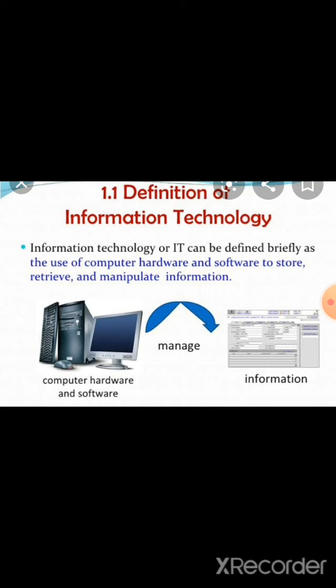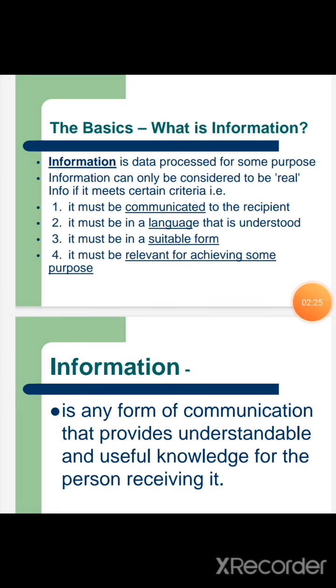Then only can we learn how information is connected with technology. Information is data processed for some purpose. So what is data? For example, consider your marks card. In that, each of your marks is considered data. And information is obtained by assembling this data into a meaningful form.